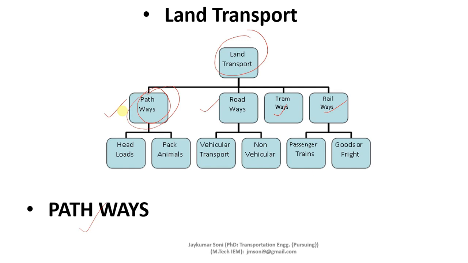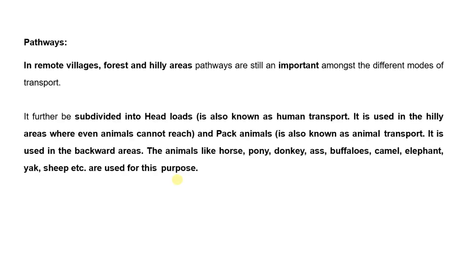What are these pathways? How can we understand the concept of pathways? They are categorized into two parts: headloads and pack animals. Pathways are normally called streets, or I should say narrow streets.